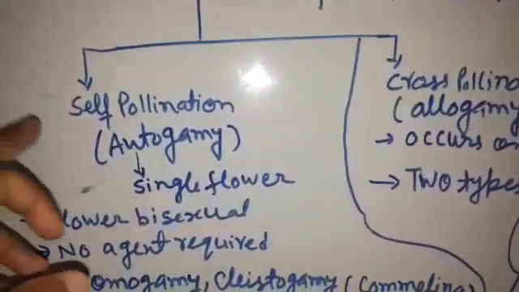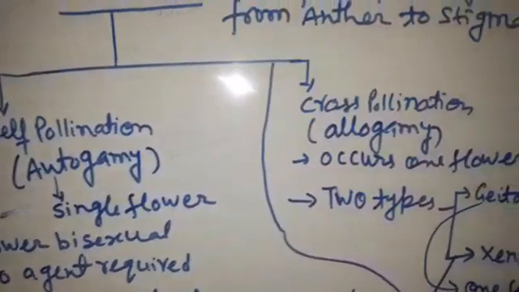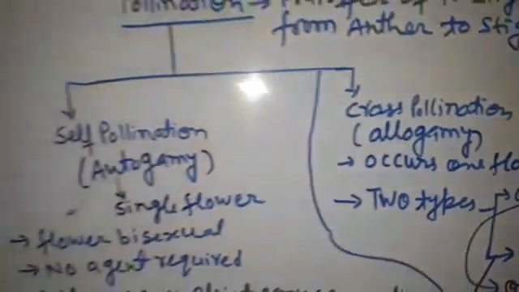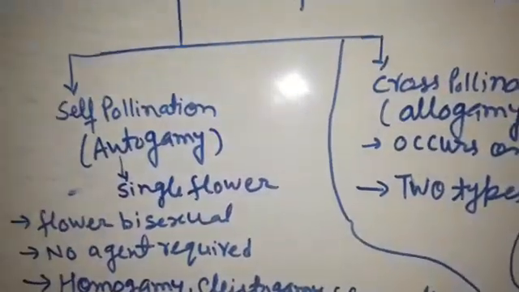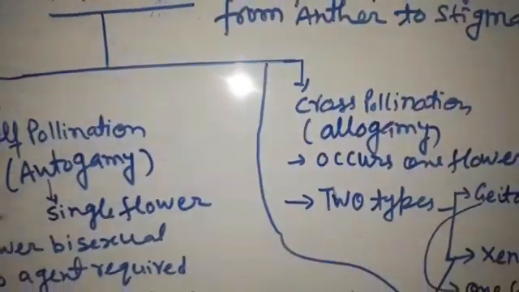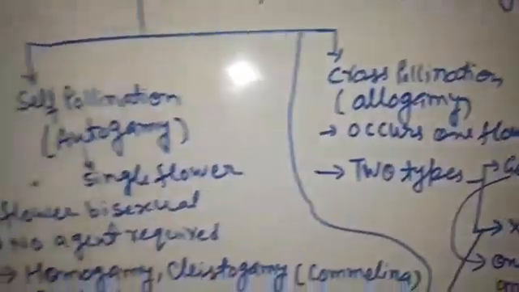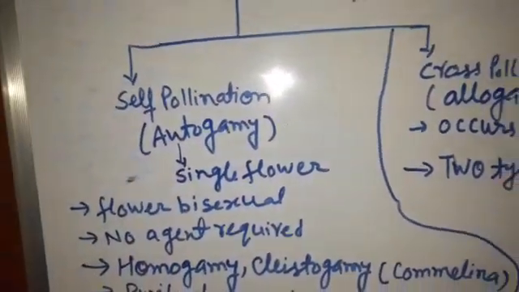In plants, dear students, two types of pollination are found. The first one is known as self pollination and the second one is known as cross pollination. Self pollination is commonly known as autogamy and cross pollination is also known as allogamy. So first we take self pollination.